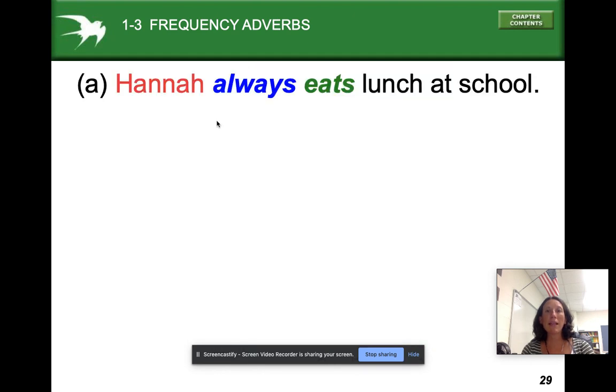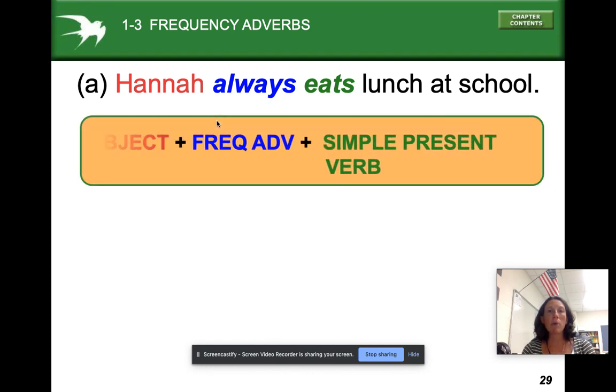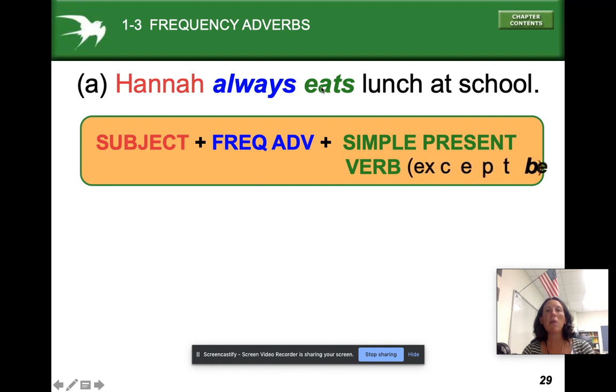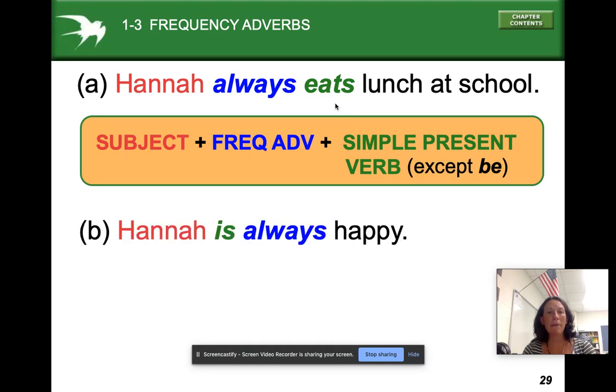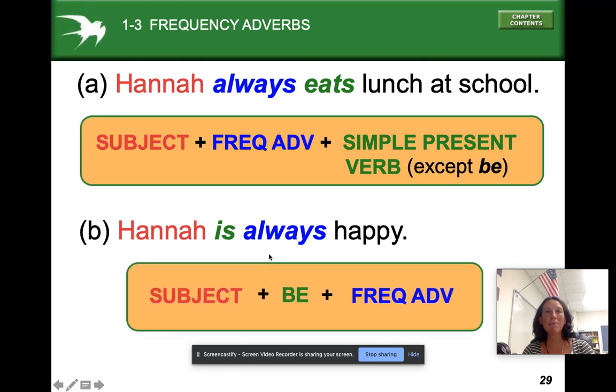Okay, let's look at how we place these adverbs into a sentence. In a typical sentence, we usually put the frequency adverb before the verb. So Hannah always eats lunch. Hannah sometimes eats lunch. Hannah never eats lunch, okay? But sometimes this changes if we're using the verb to be. So Hannah is always happy. Notice that because we're using the verb to be, am, is, are, was, were, the frequency adverb comes after the verb to be. So Hannah is always happy. Okay?